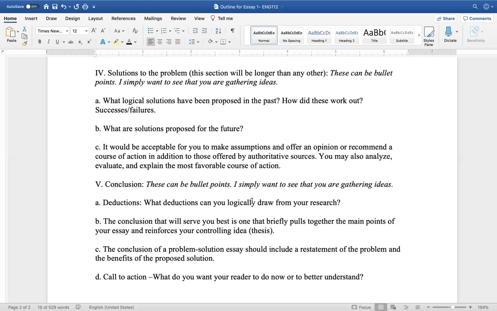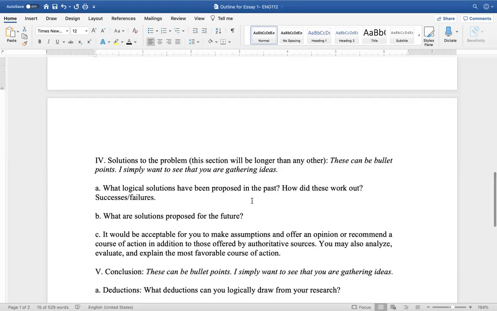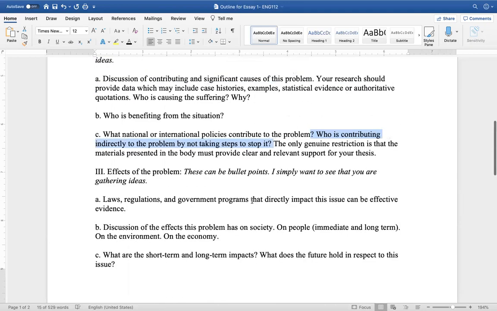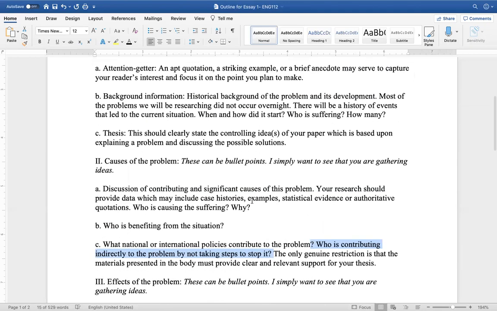Guys, if you have any questions about this outline, do not hesitate to reach out. Again, mostly what I'm looking for is bullet points to ensure that you're on the right track. This would also be a great time to start looking at the research you've gathered and really start seeing how your research fits in. And if it does, go ahead and write the author and title down so that when you go to write your paper, you can stay organized in your thought processes and your research navigation.